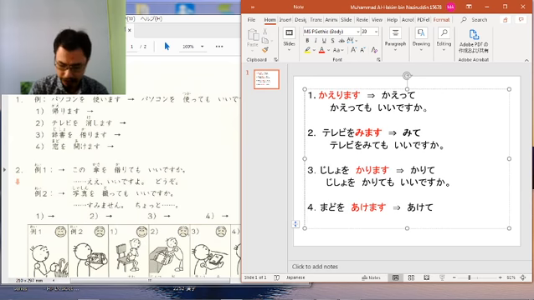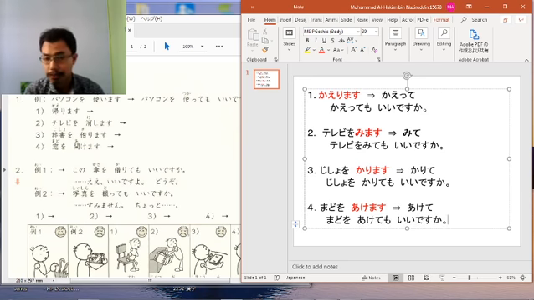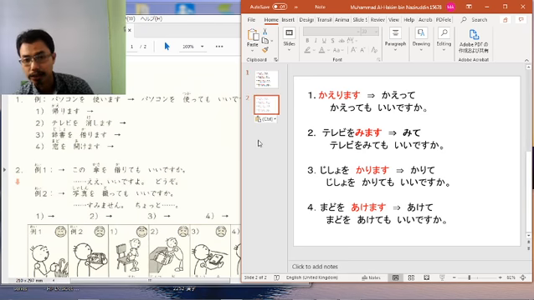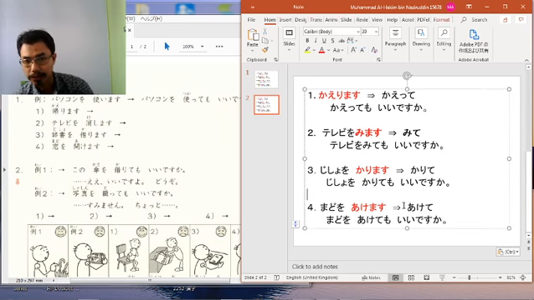Mado is window, so mado wo akete mo ii desu ka? Can I open the window here? Asking permission to open the window. So this is for number four.